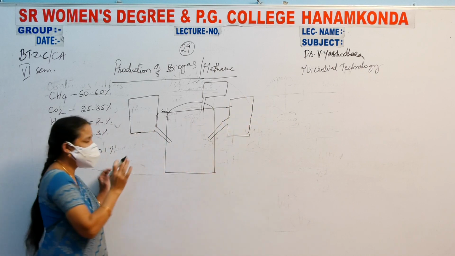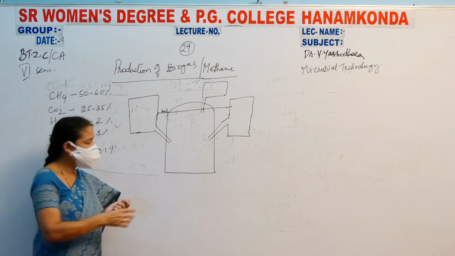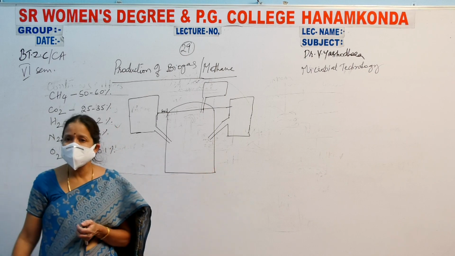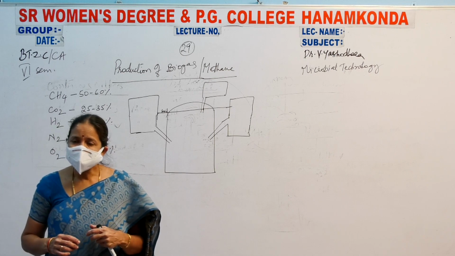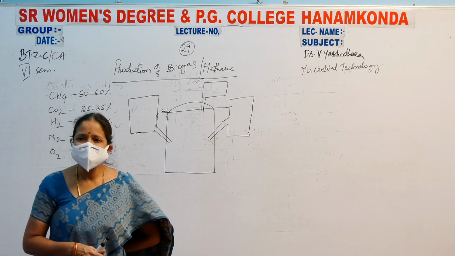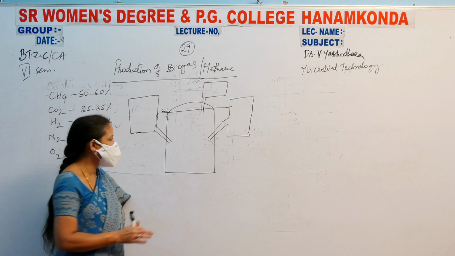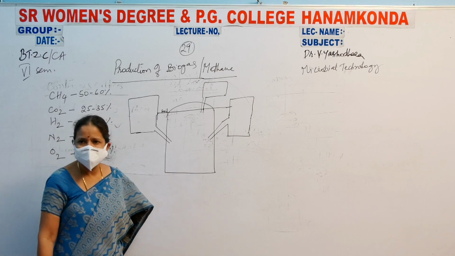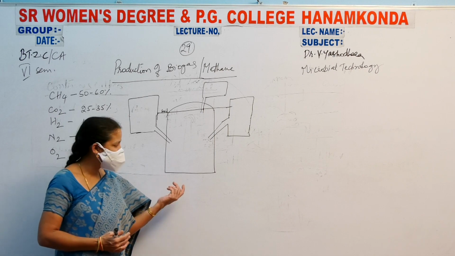Only the tank is built underneath the soil. Why is it built underneath the soil? Because the soil acts as an insulating agent. It acts as an insulating agent so as not to produce shock to the environment, to human beings or animals, or any organism, from the current, that is the electricity that is produced in these vessels.